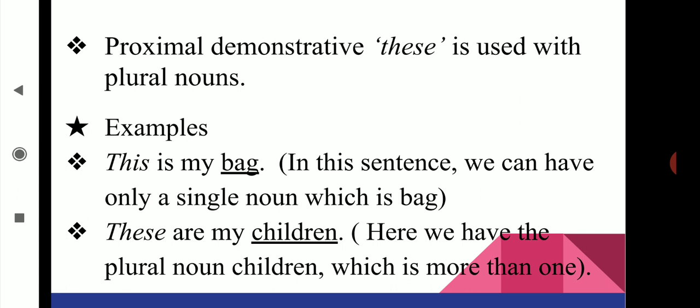Examples: this is my bag. In this sentence, we have only a single noun, which is bag. Next, these are my children. Here, we have the plural noun children, which is more than one, so we use the proximal demonstrative these.